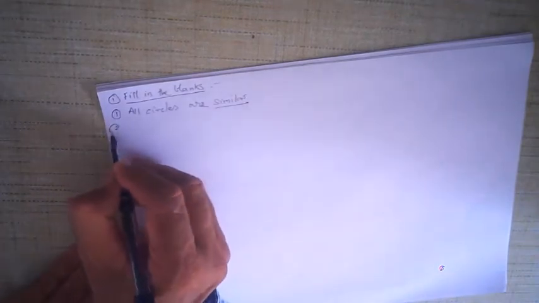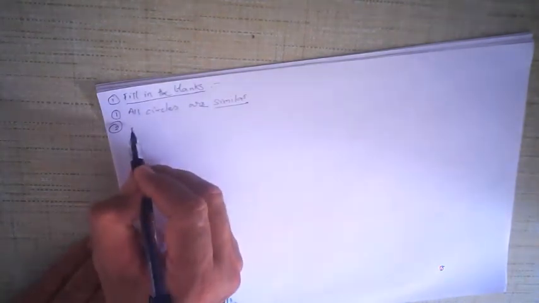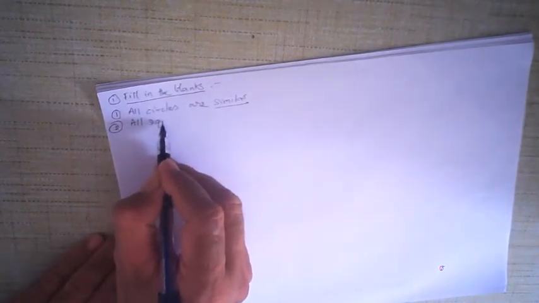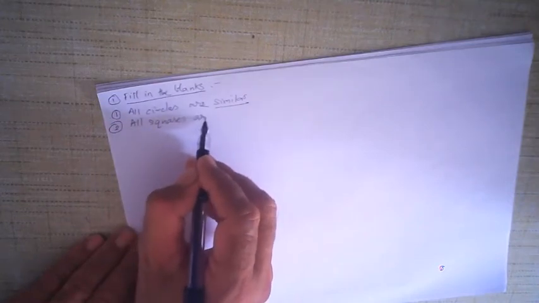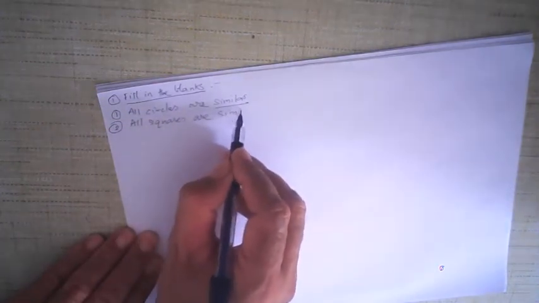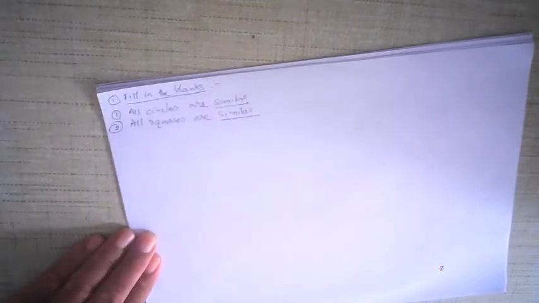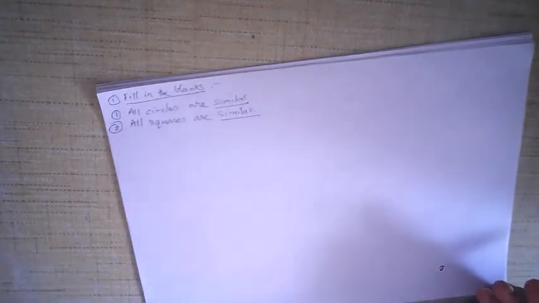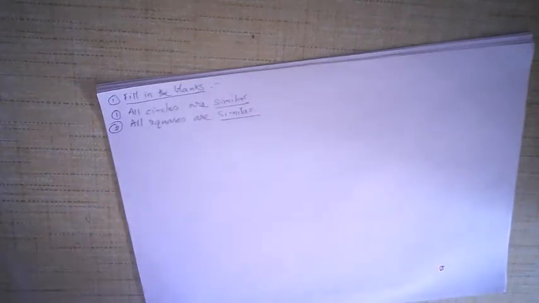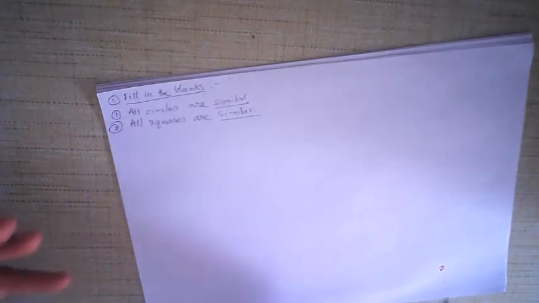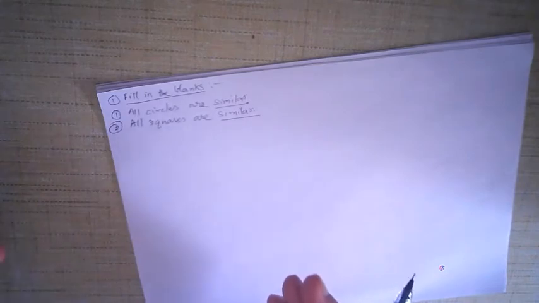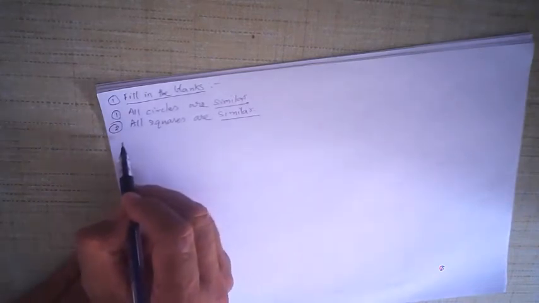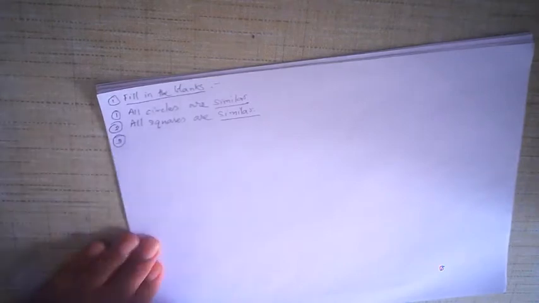All right. Then the second one. All squares are similar. They may be congruent, they may not be congruent. Why are they similar? Because the shape of a square is always the same. In a square, all the four angles are 90 degrees. So therefore, the shape is going to be the same. But if the length of the side is different, then the squares may be of different sizes, and therefore they may not be congruent. But they are always similar because the shape is always the same, because it has four right angles.